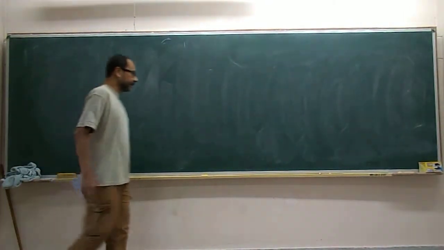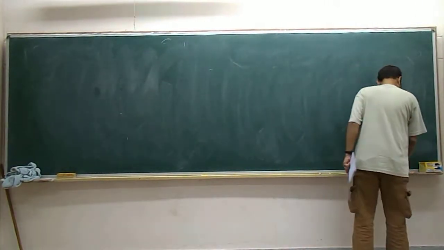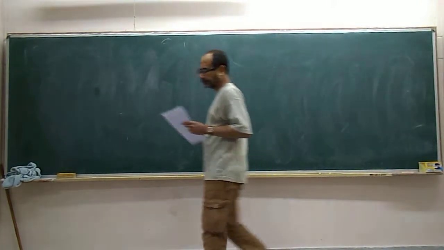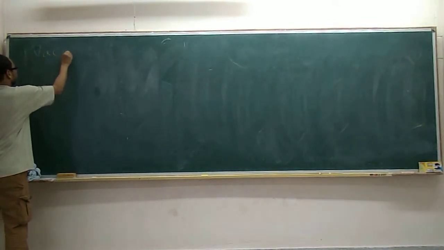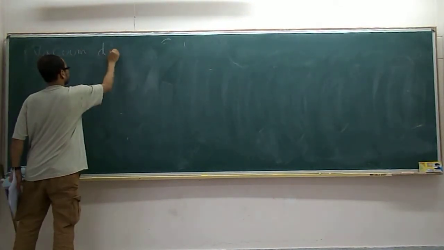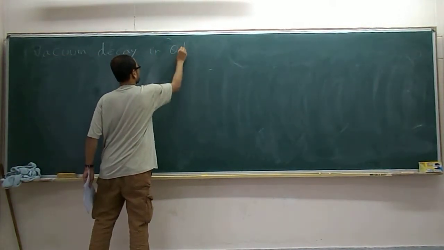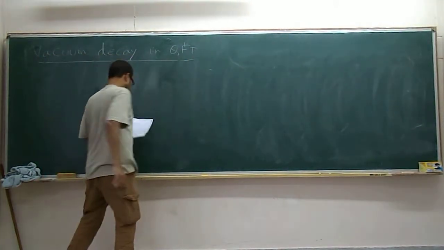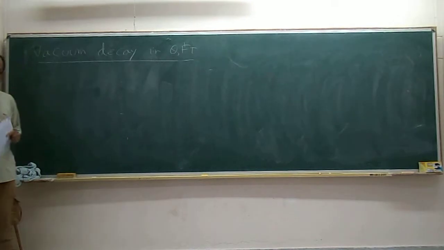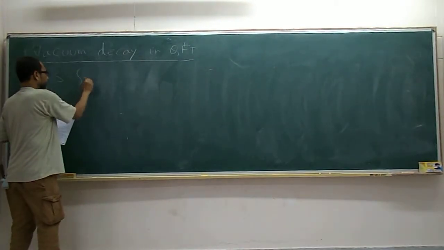So yesterday we started discussing vacuum decay and quantum field theory. So today we will try to work out the details. Let me remind you where we were. We started with an action, in the Lorentzian signature, which is the integral d4x.